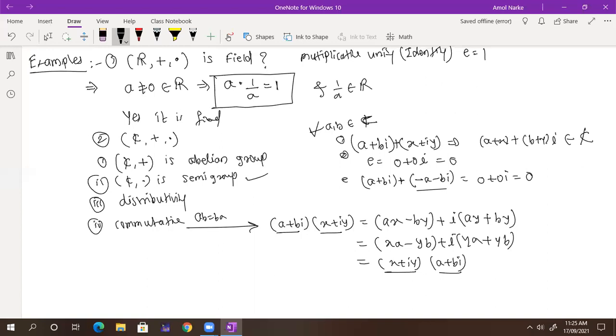Got it? Now we do the product of those two terms. So x times a you are getting, then you multiply x here. I am getting xb. Sorry, here we have xb, and here also we have x like that. So you can easily solve this one. Yes or no? Yes, sir. So this is what commutative means. What is the multiplicative identity?